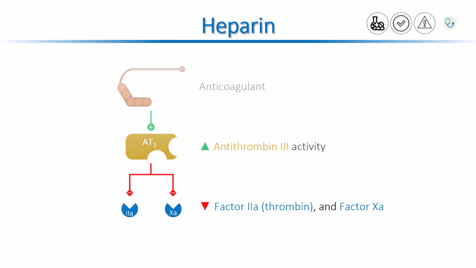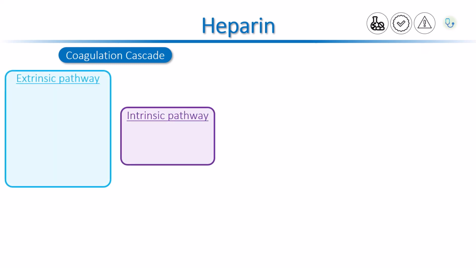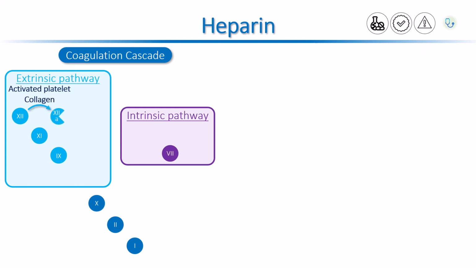Let me explain a little about the coagulation cascade. Here is a quick overview. The coagulation cascade begins via two pathways, the extrinsic and intrinsic pathways. Each pathway has different clotting factors. The intrinsic pathway starts when circulating factor 12 comes into contact with the surface of activated platelets or collagen.